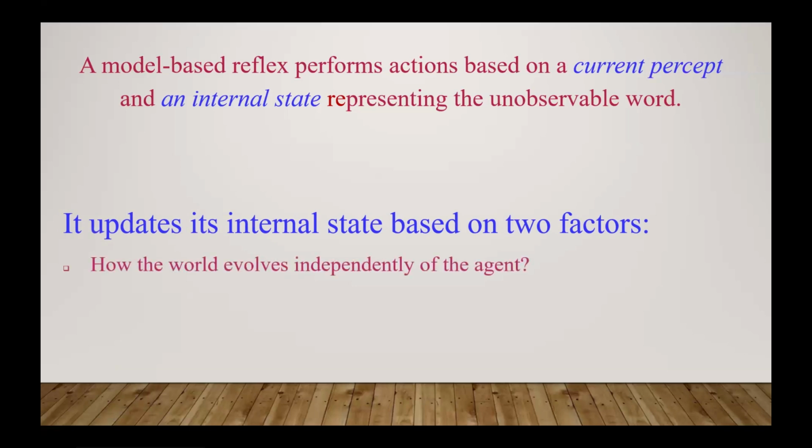First is how the world evolves independently of the agent, meaning changes not affected by the agent. Second, how the agent's action affects the world. So without the agent and with the agent, how changes happen in the environment, according to that the internal state is decided.